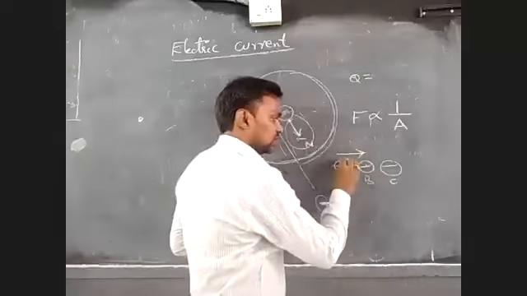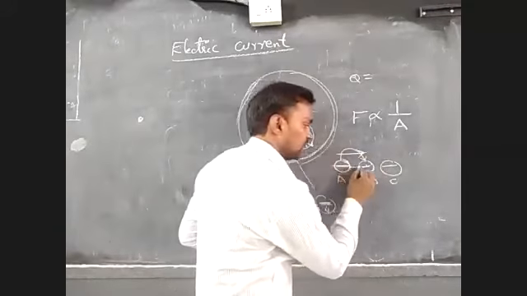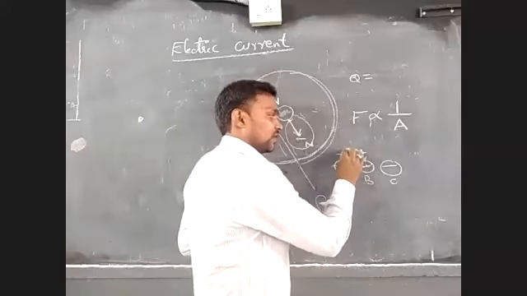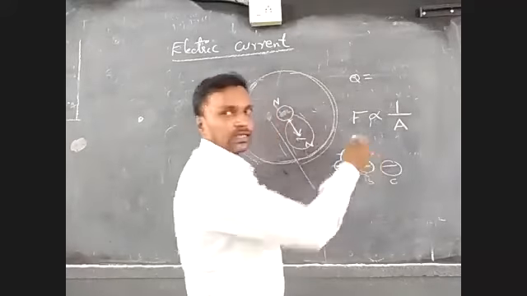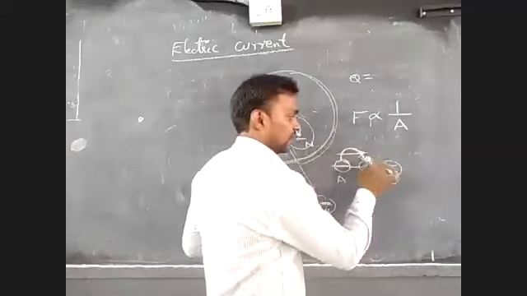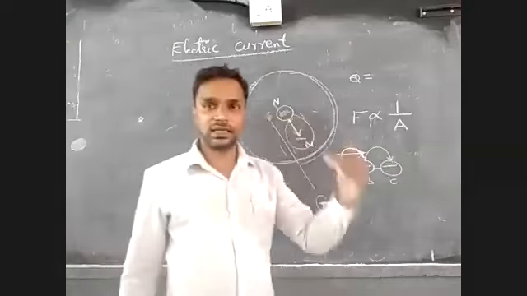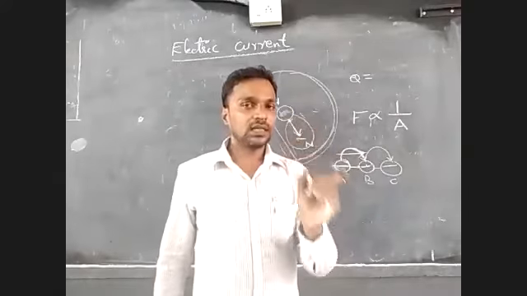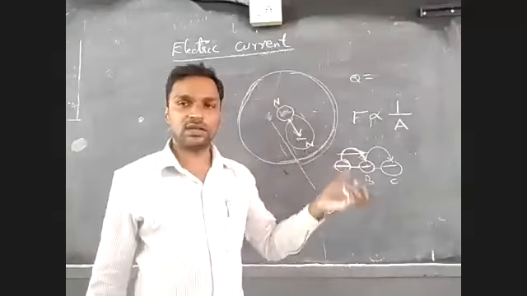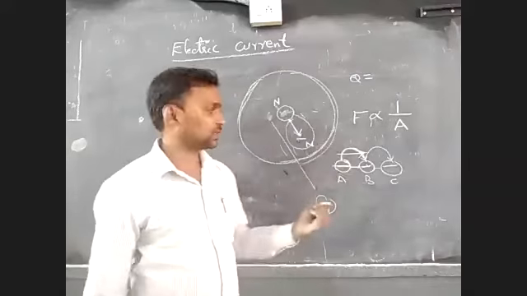That means when they come in physical contact, when they touch each other, the charge is transferred from one surface to another surface, from this electron to this electron. When they collide, they will be attracted. As I discussed, depending upon electrical conductivity, all substances are divided into three types: conductors, insulators, and in between them, semiconductors.